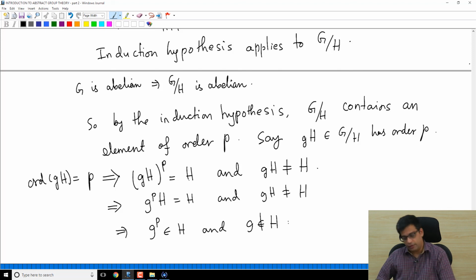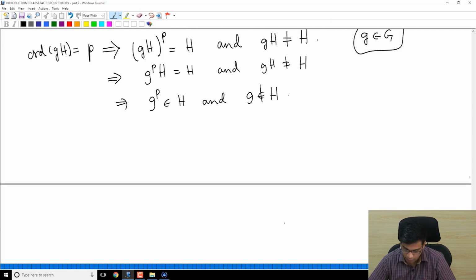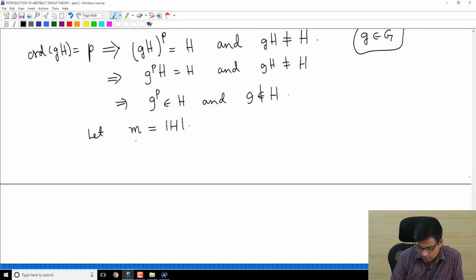This is the meaning when you pull the element back to G. g is an element of capital G. Its pth power is in H, and itself it is not in H. Okay, so g to the power p is in H, g is not in H. Now let us denote by m the order of H. I'm just giving it a name. Let m be the order of H.